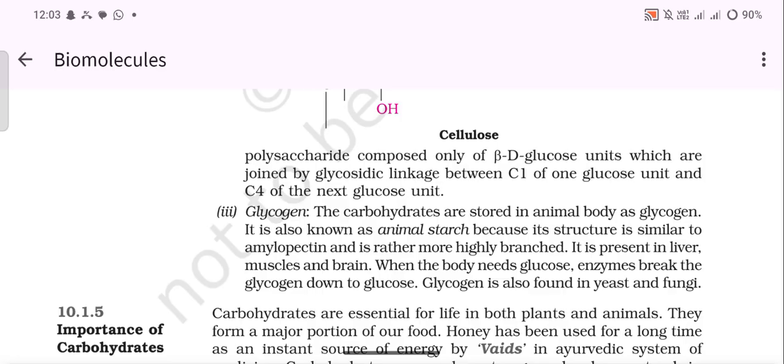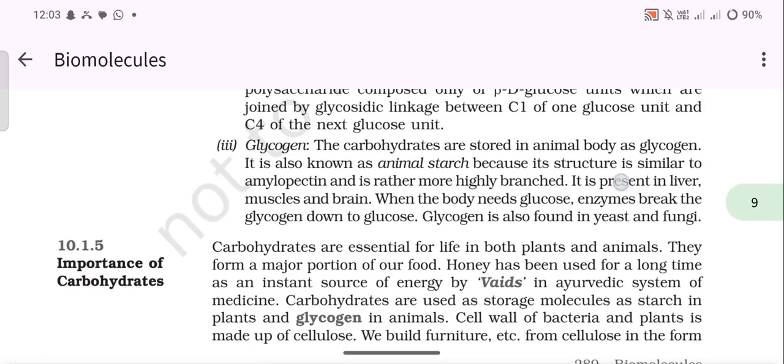Glycogen. The carbohydrates are stored in animal bodies as glycogen. It is also known as animal starch because its structure is similar to amylopectin and is rather more highly branched. It is present in liver, muscles, and brain. When the body needs glucose, enzymes break the glycogen down to glucose. Glycogen is also found in yeast and fungi.